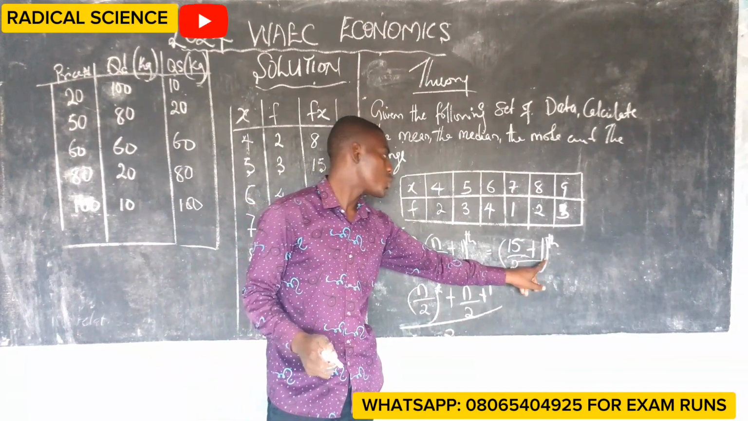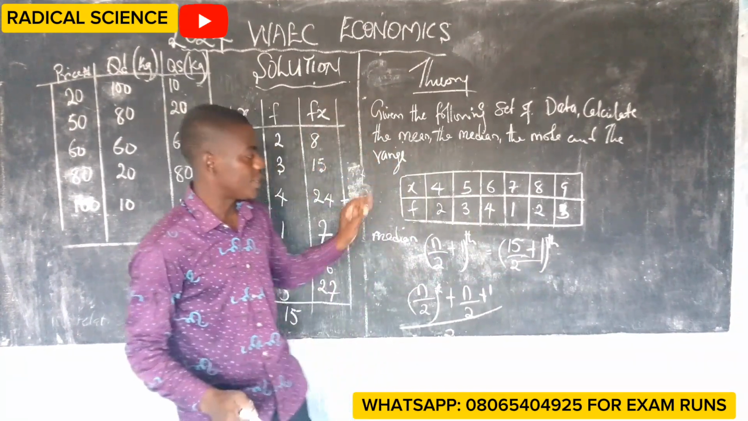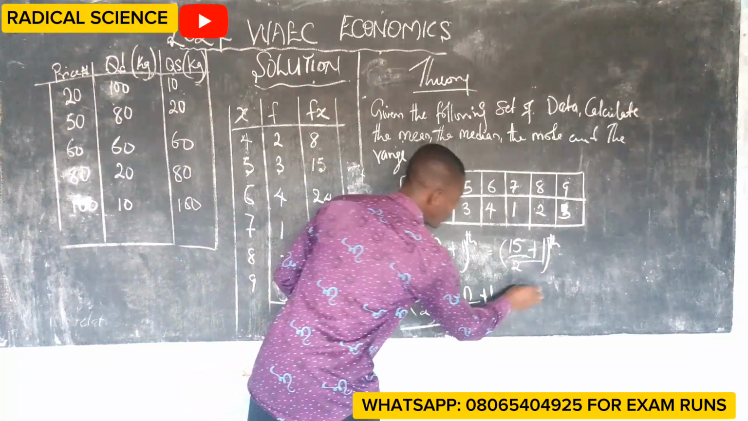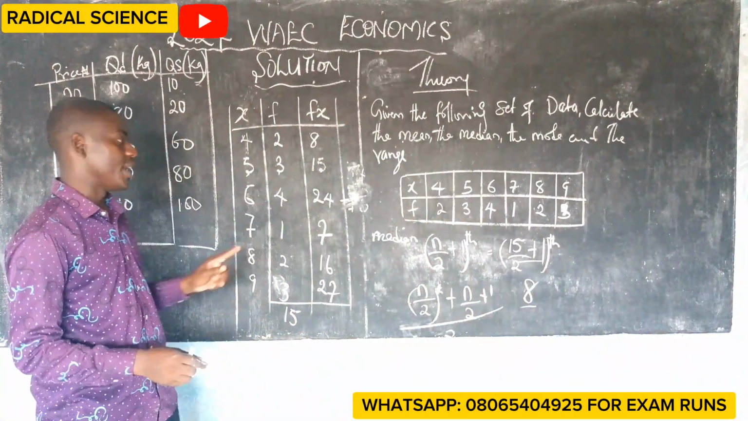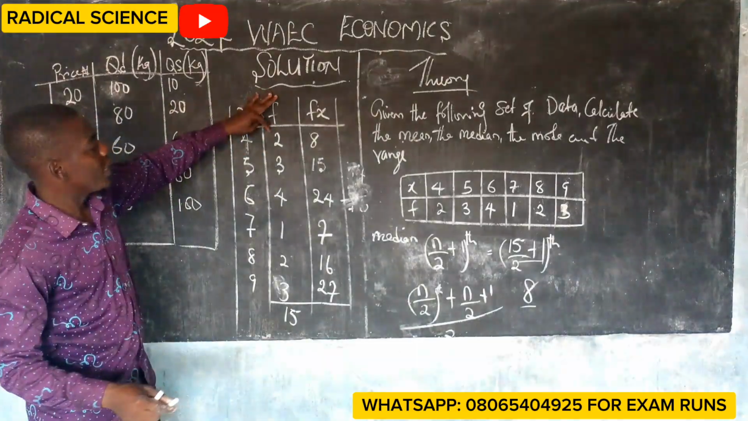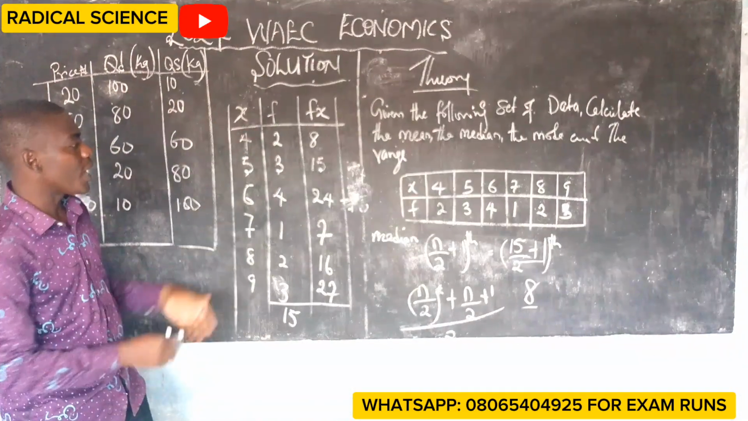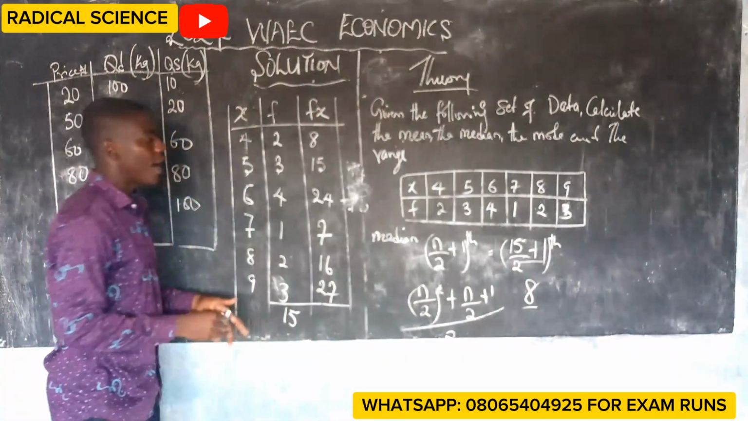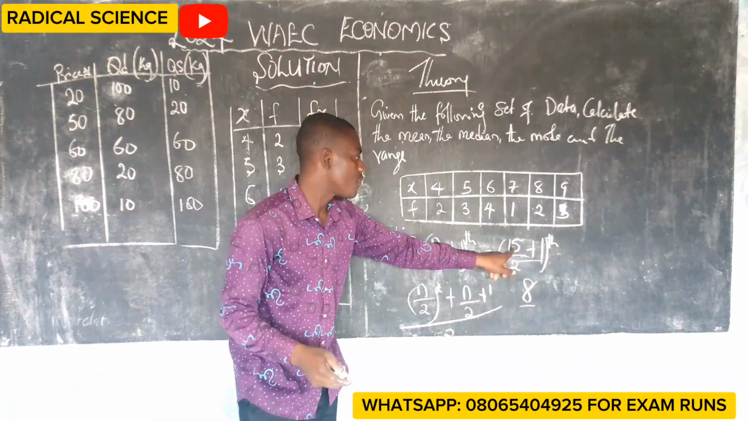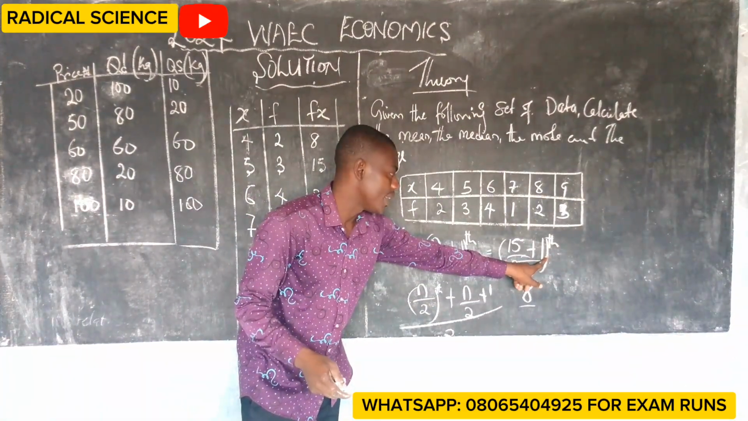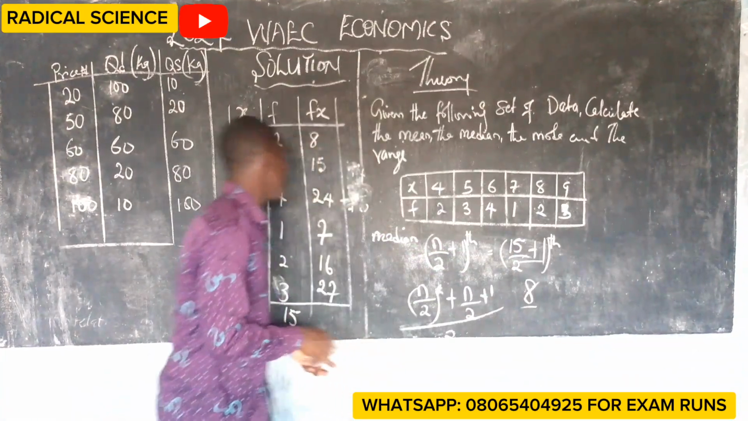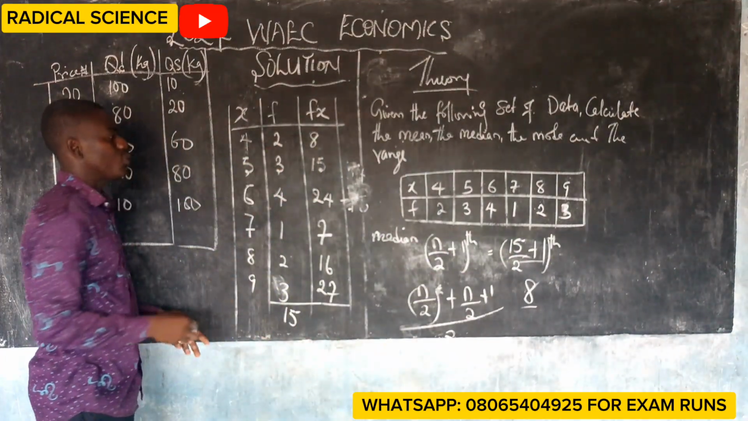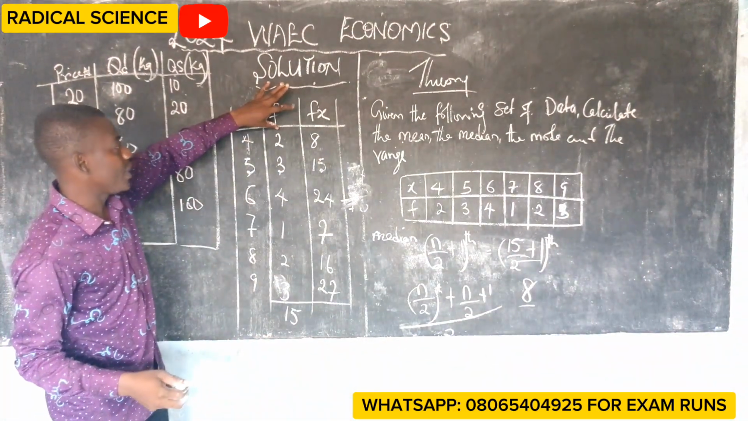15 plus 1 is what? 16 divided by 2 is 8. 8 is not our median. We are going to calculate this to know where 8 fell into. Remember how I got this 8? 15 plus 1 is 16 over 2. 16 over 2 is what? 8. Let's add these numbers to see where we are going to get our 8.